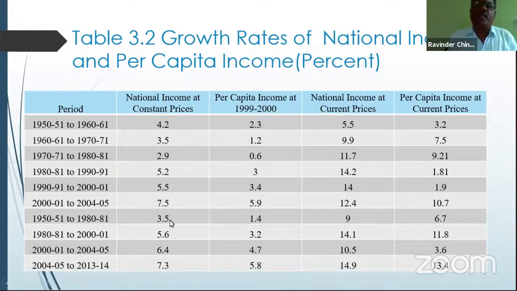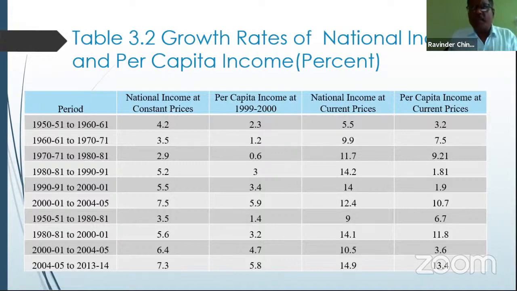Because of the impact of the growth of the population, the corresponding change did not take place in per capita income along with the national income. You may see that from 1951 to 60-61, the national income increased at constant prices. Only a 4.2% growth rate was achieved during the 10 years, whereas the per capita income increased by only 2.3%. It means the equivalent growth of per capita income did not take place along with the national income, because of the growth of the population.